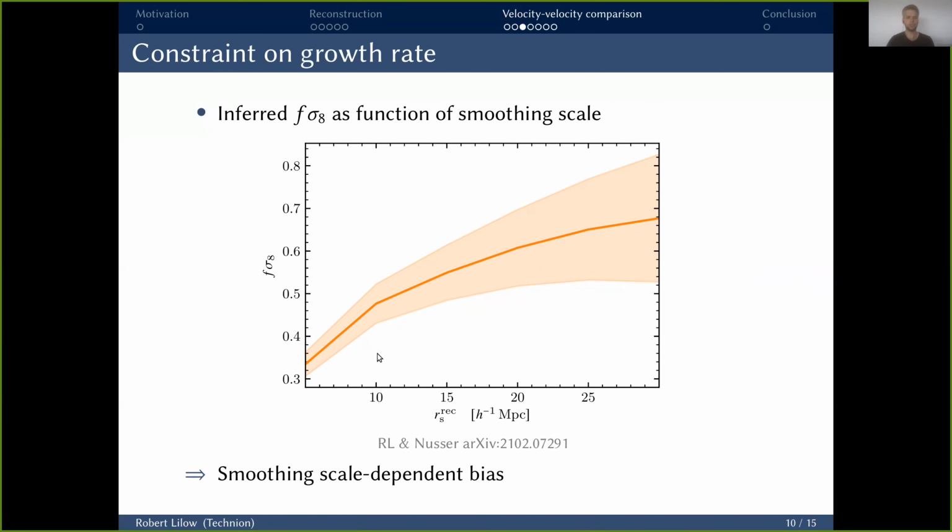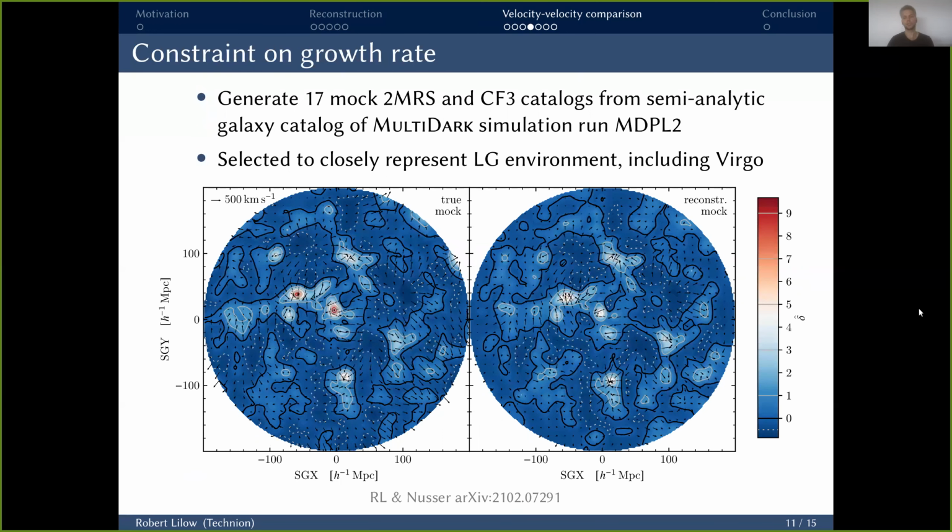The way that we choose to do it is to use mock galaxy catalogs. So for this, we take the MultiDark simulation MDPL2, which comes with a nice semi-analytic galaxy catalog from which we generate mock 2MS and CF3 catalogs, imposing the actual survey characteristics on those.